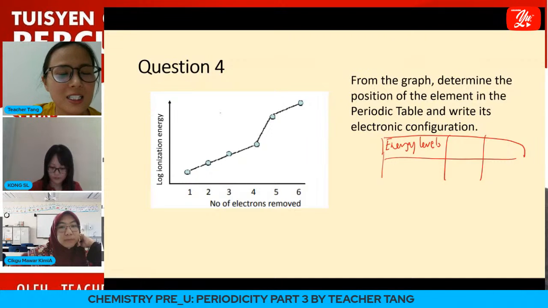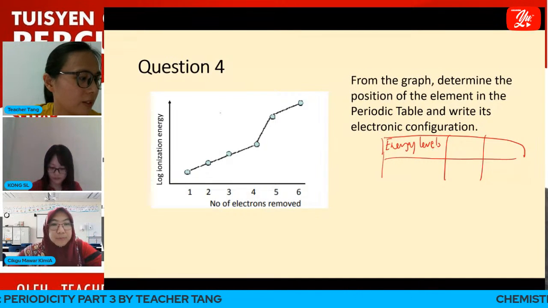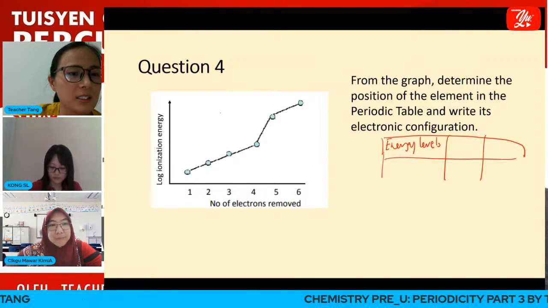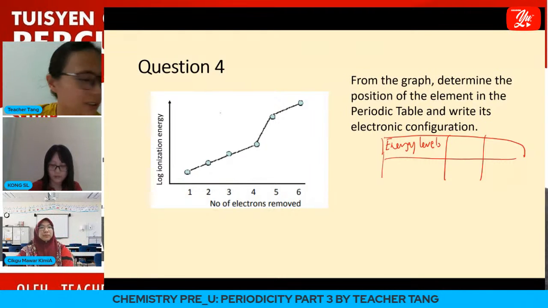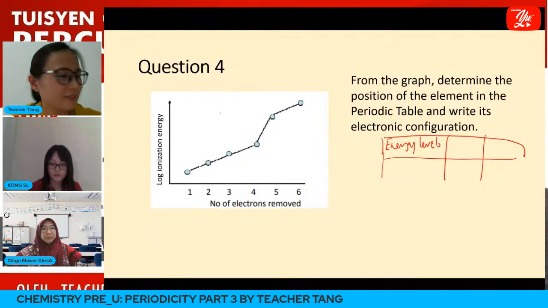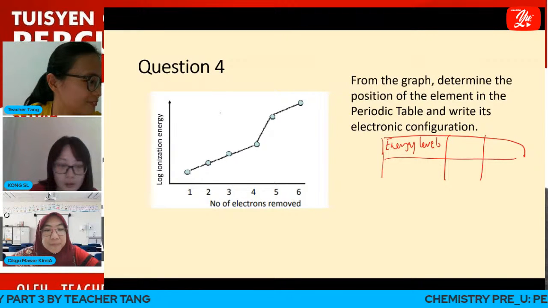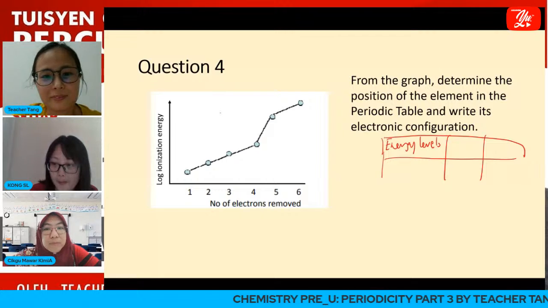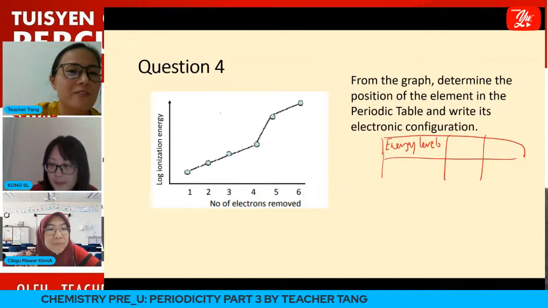Okay, for question number 4.1, how many energy levels do we have? Any students? Based on the graph, how many energy levels do we have? Okay, not yet. It's very obvious from the graph.